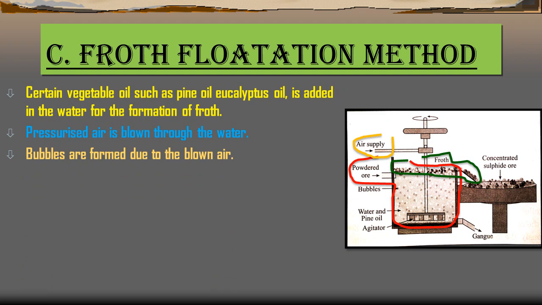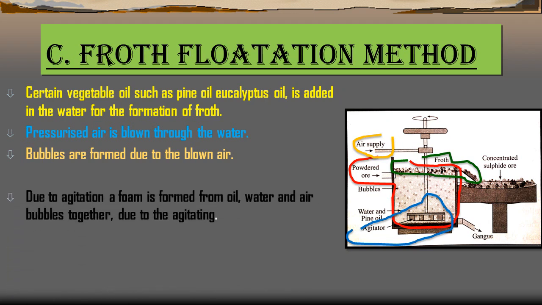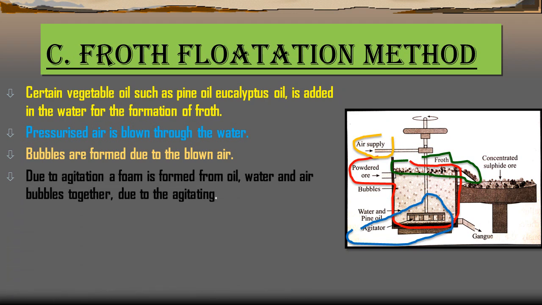Now what is an agitator? It is a device used for stirring the liquids in the tank. The agitator is used as per the requirement, and bubbles are formed due to the blown air. You can easily observe the brown colored bubbles in the flotation tank, and due to the agitation a foam is formed from the oil, water and the air bubbles together. This foam rises to the surface of the water and floats. You can observe the froth, or foam.